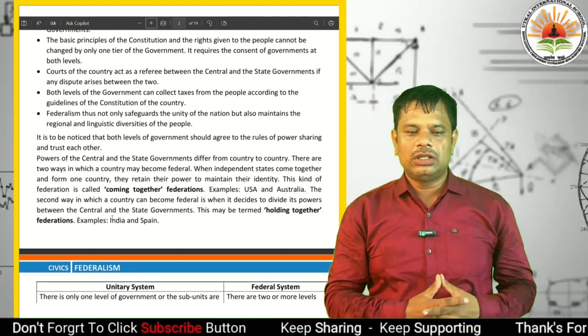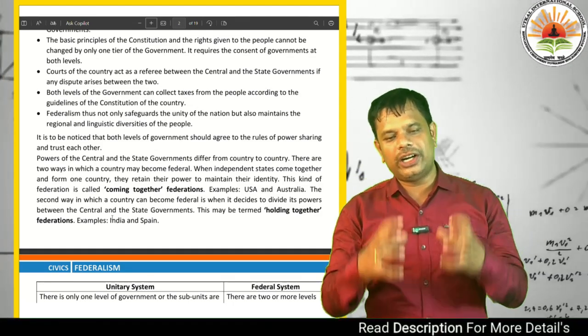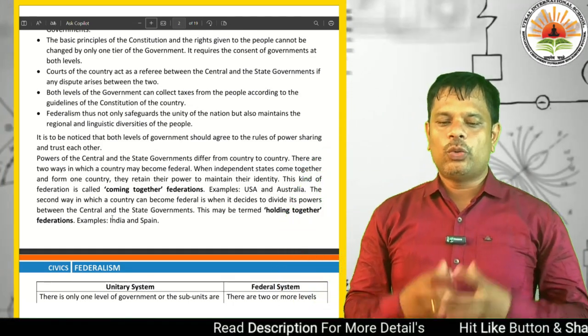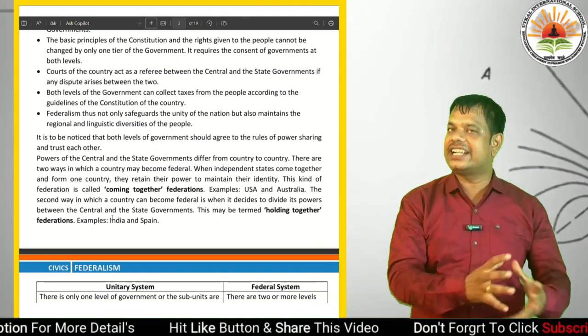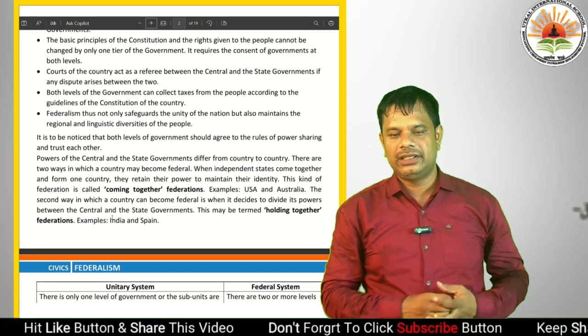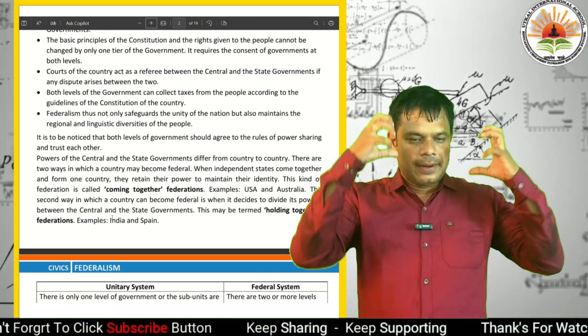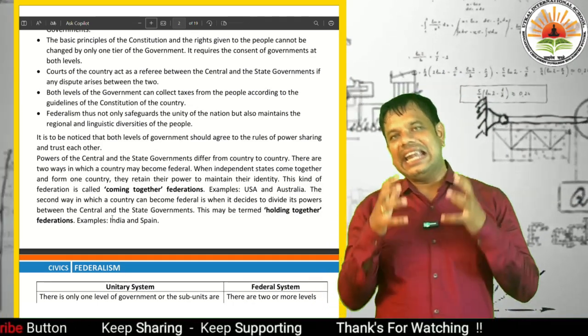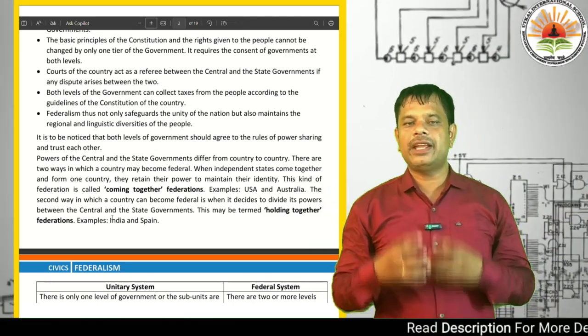In the second way, the country becomes federal when it decides to divide its powers between central and state government. This may be termed a holding together federation. Examples are India and Spain.